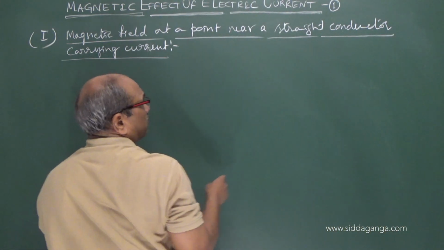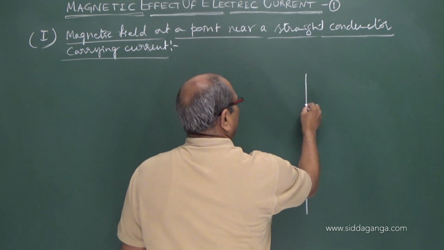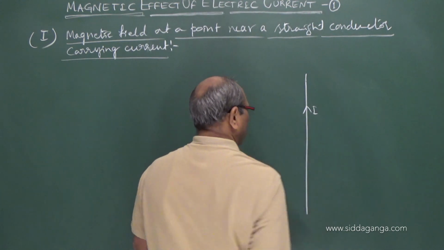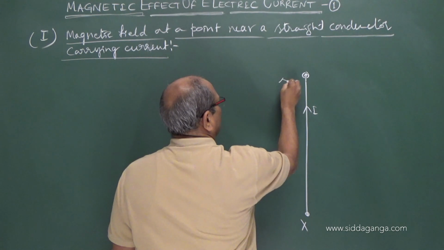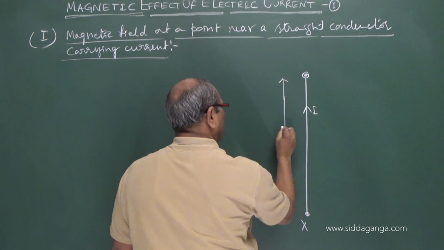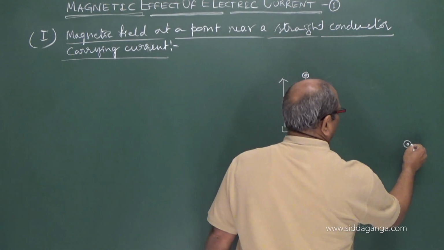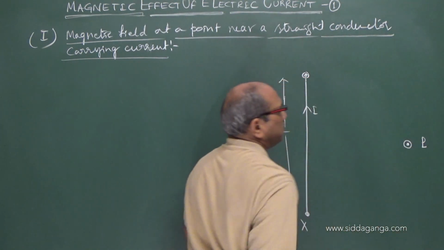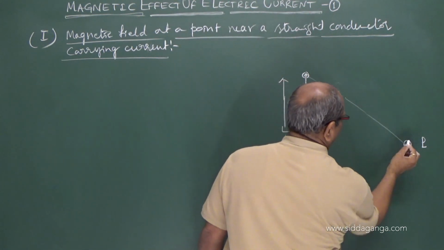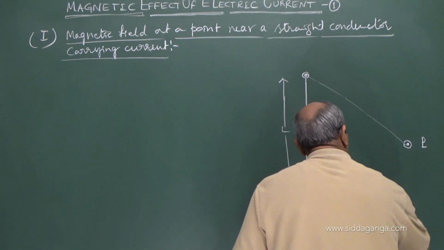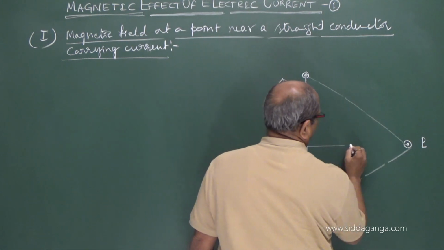For this, let us imagine a conductor carrying the current I, X and Y be the points, let its length be L. At a point P, if you want to find the magnetic field, just join the ends of the conductor to that point. So I draw the normal from the point.